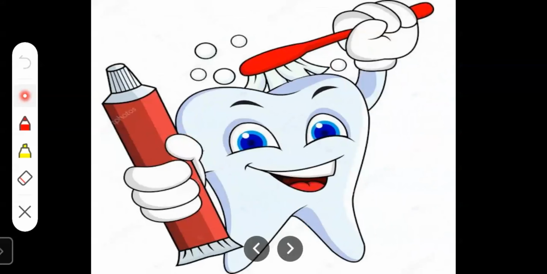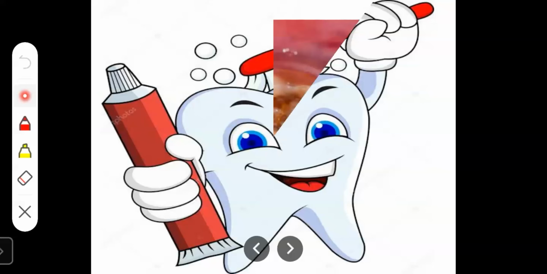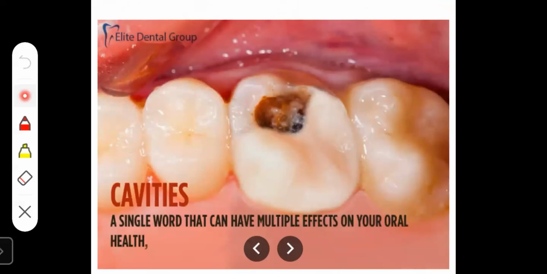So students, we should take proper care of our teeth. We should rinse our mouth with water after every meal. We should brush our teeth regularly, at least twice a day, once in the morning and once at night before going to bed. We should brush our teeth with toothpaste.